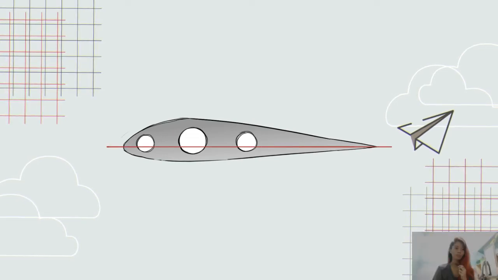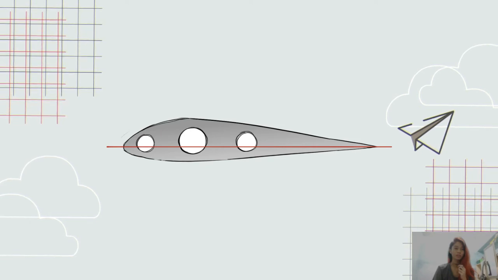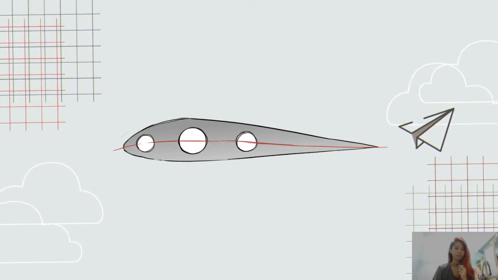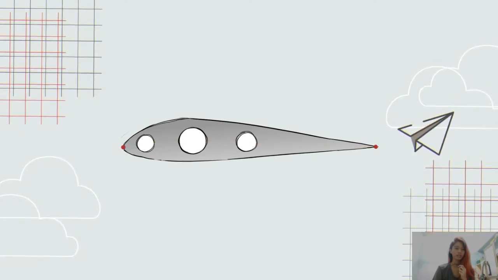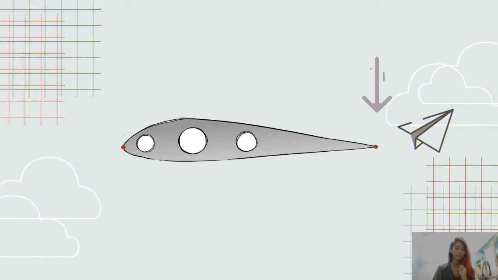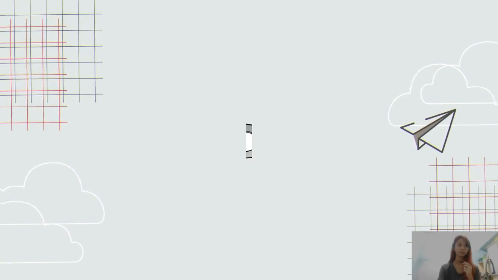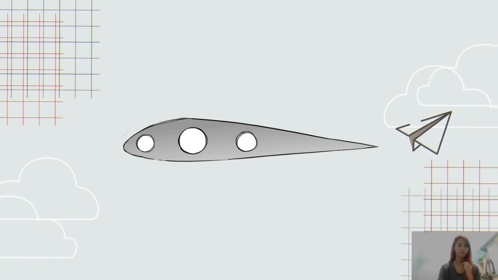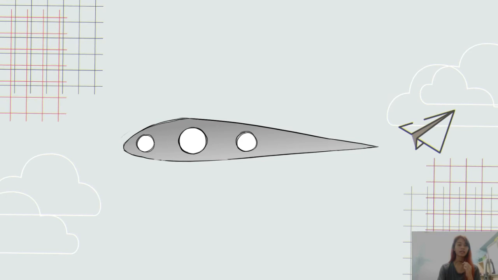The chord line is a straight line connecting the leading and trailing edge of an airfoil. It is the line joining the endpoints of the mean camber line. The mean camber line is the locus of all points equidistant from the top and bottom of the airfoil. The leading edge is the most forward point of the mean camber line, and the trailing edge is the most rearward point of the mean camber line. An airfoil is a structure with curved surfaces designed to give the most favorable ratio of lift to drag in flight. These are the structures of a plane, such as the wings.